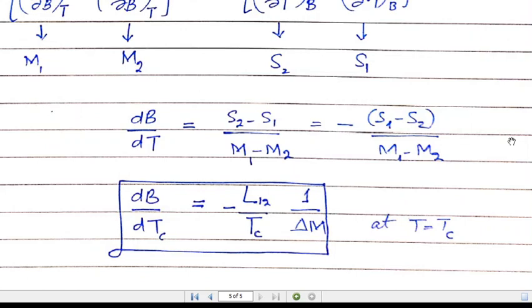So the expression for dB over dT at the transition temperature is equal to minus L12 divided by Tc into 1 over delta M, where 1 denotes one phase and 2 denotes the second phase, which can be a transition from a ferromagnetic to a paramagnetic system.